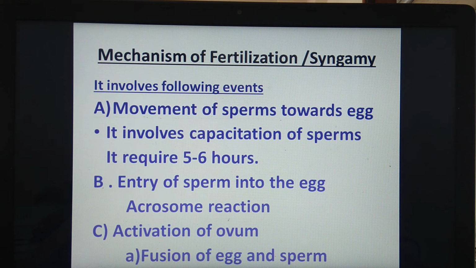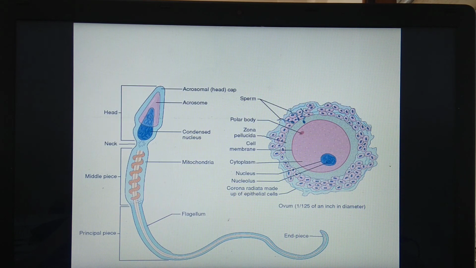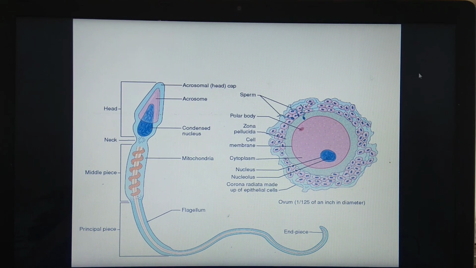So, once the sperm head enters the ovum, here we will consider when the sperm head enters the ovum, this nucleus completes the second maturation division, and now the structure becomes the ovum. With the contact of the sperm head to the vitelline membrane of the egg, it is activated to resume and complete meiosis 2, and the second polar body is released into the perivitelline space.